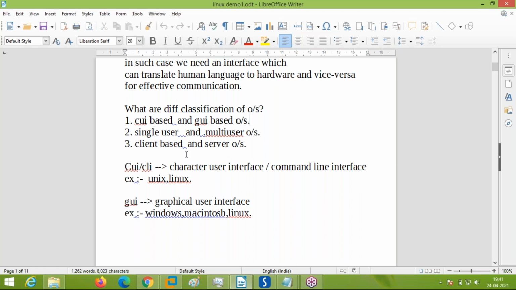Second classification is single user and multi-user operating system. What is the single user operating system? In it, at any point of time only one person can log in and work. What is a multi-user operating system?